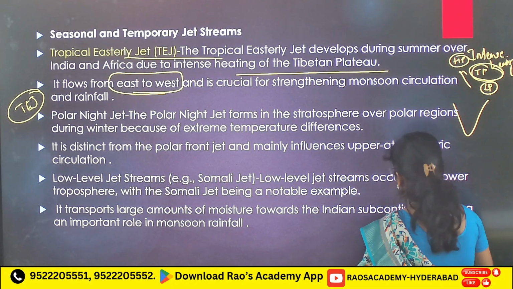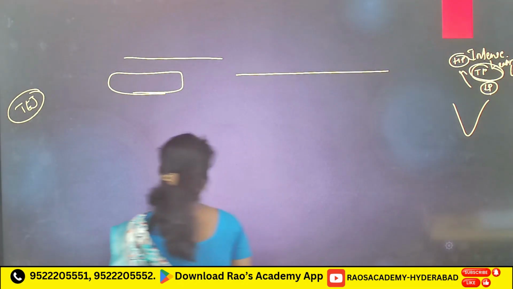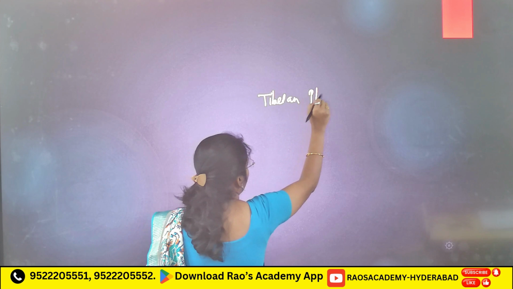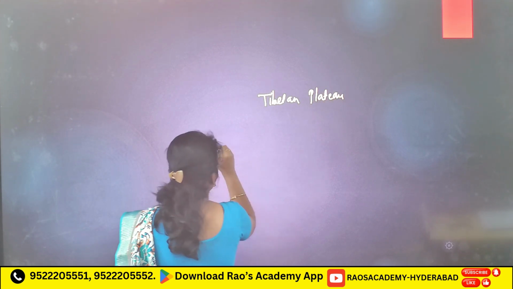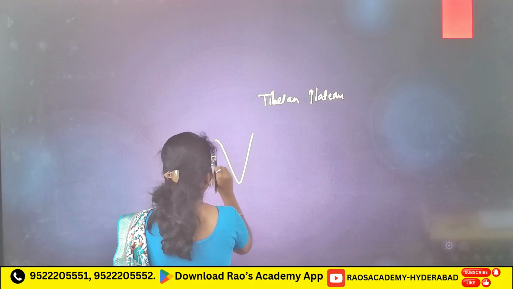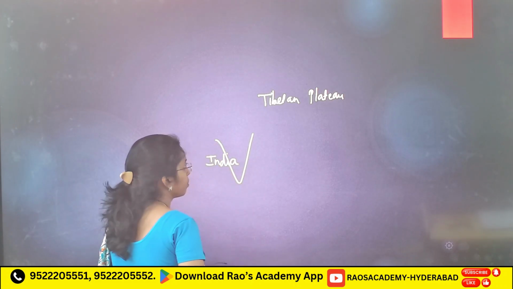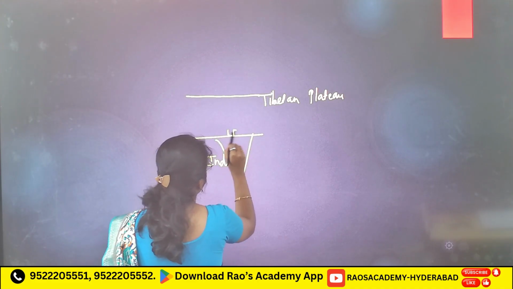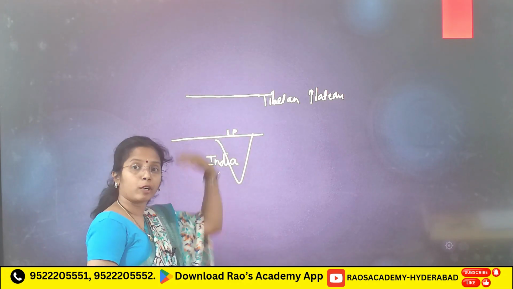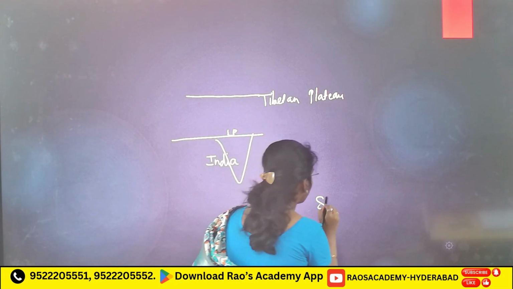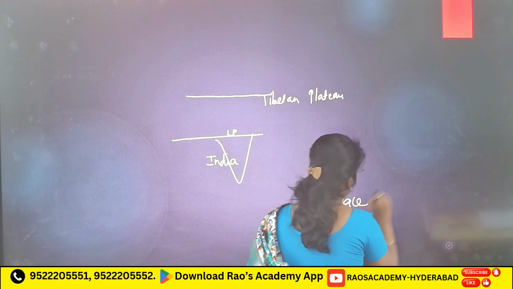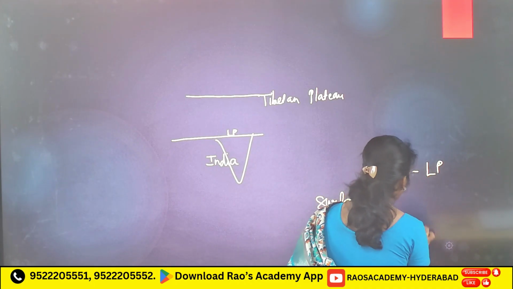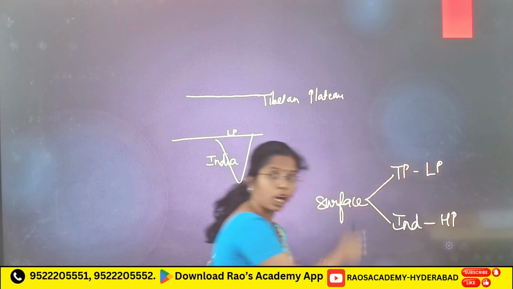In upper air circulation, for example, India, above, upper air, I am talking about the upper troposphere. On the surface, the Tibetan plateau is having low pressure because of intense heating. Our Indian continent is having high pressure on the surface.